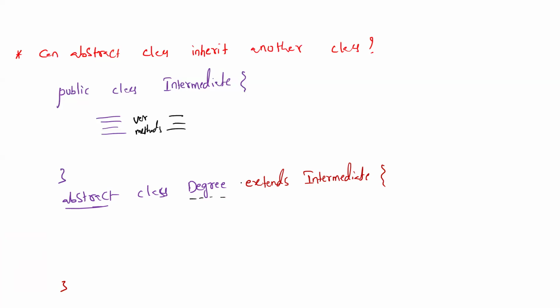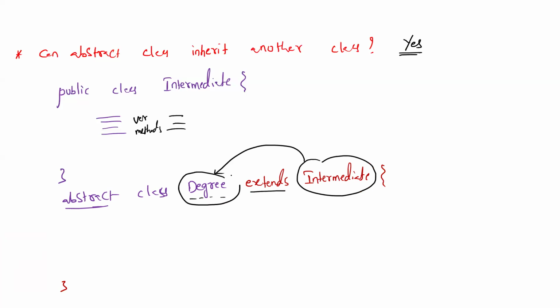Yes, the answer is yes. And this is the syntax. Then by default, inheritance means parent class properties will be retrieved by child class directly. So what are the variables and methods there? They also belong to class degree. The inheritance rule remains same, but we can't create object for this degree class. So further child can create the object for that class, and we can access both abstract methods and also its parent class methods. So multi-level inheritance. Clear?